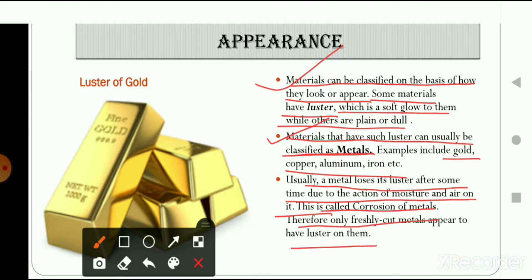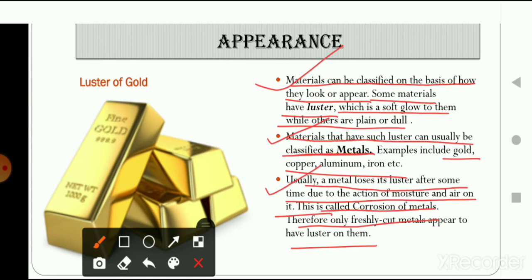So here let's take an example. What it means is that metals have luster to them, means they have shine to them. But if they are exposed to moisture and air, what happens? The luster of the object or the material, with time, it gets slowly reduced.